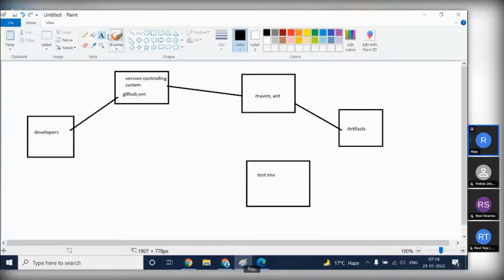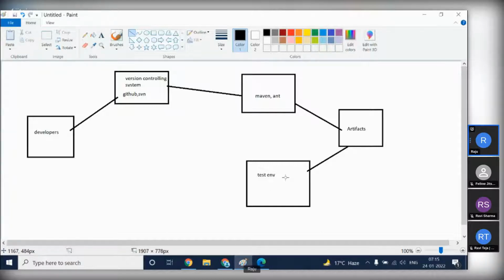In this testing environment, these artifacts should be deployed. Then the testing team will test the application. How can we create all this? Here we will use Ansible. By using Ansible, we will configure our servers and create our whole testing environment. In this testing environment, we have to deploy our artifacts.